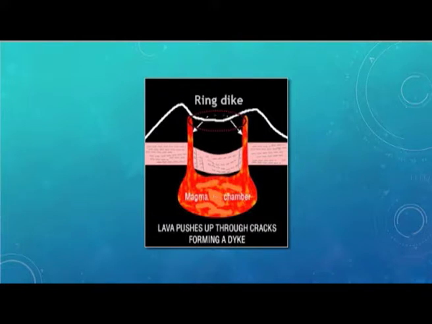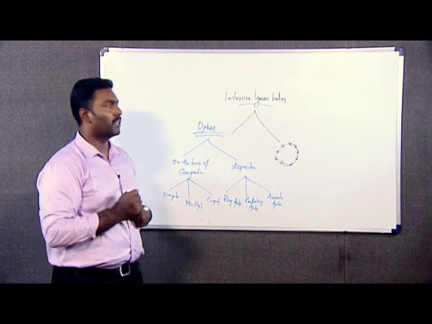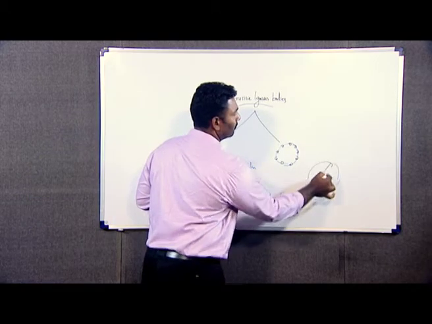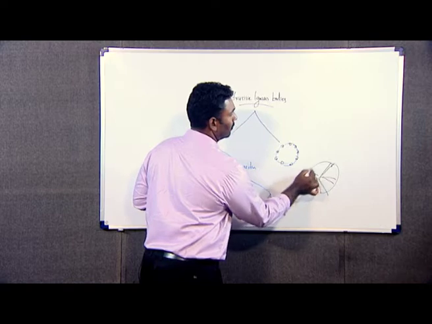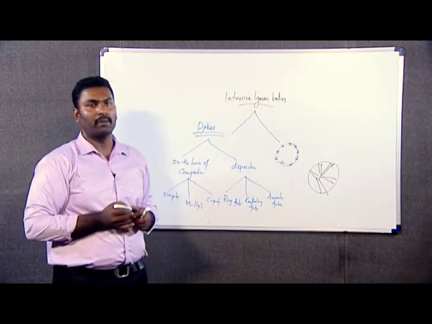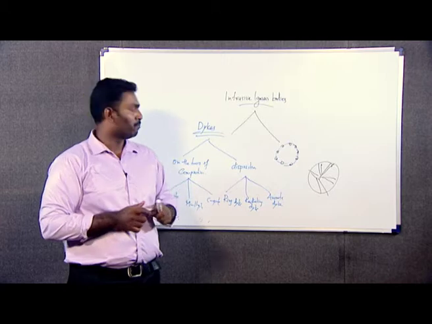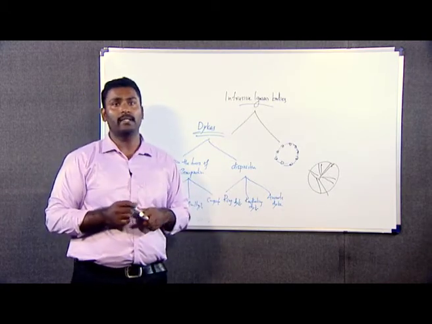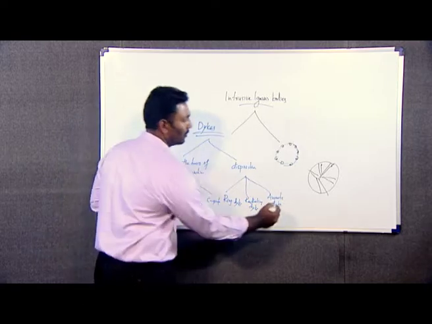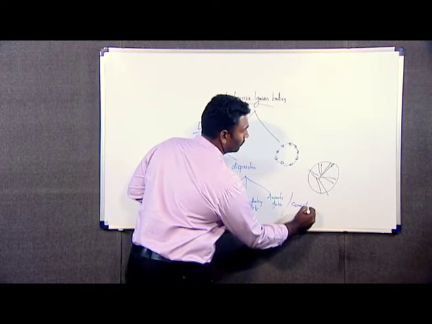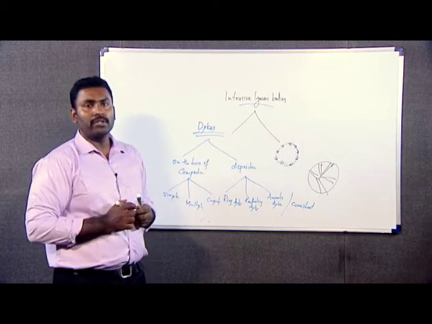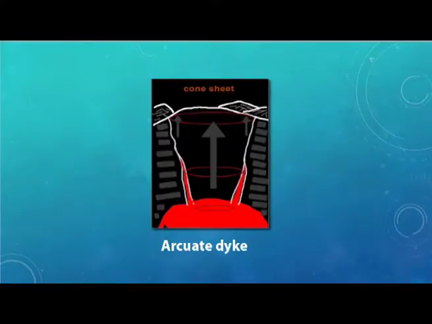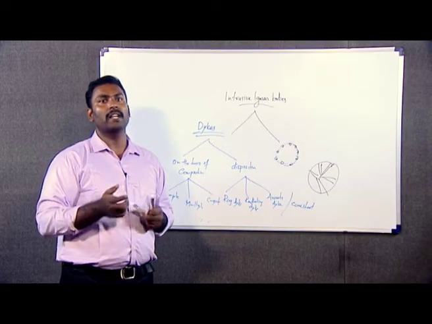In the case of radiating dike, when we look at the aerial view, all the dikes are radiating from a common point, and that type is known as radiating dike. Now, the third one is the arcuate dike. The arcuate dike is also otherwise known as cone sheets. Cone sheets means that when we look at the outcrop, these dikes will always be dipping at a particular angle, and that type of dike is known as arcuate dike, which will also have an arcuate outcrop pattern.